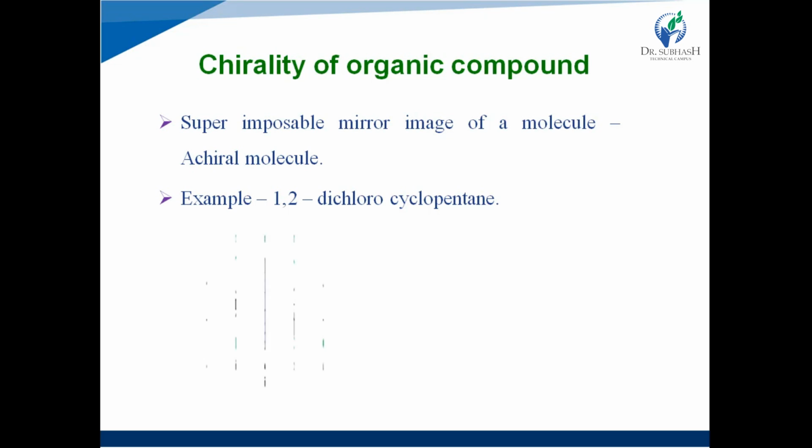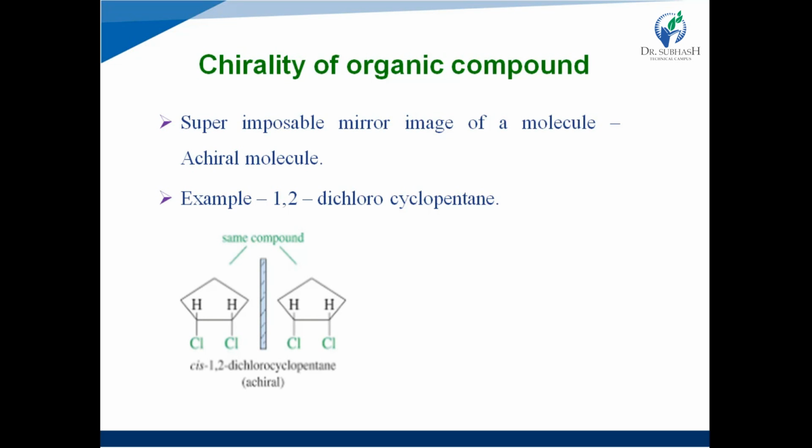Consider the example of 1,2-dichlorocyclopentane. See in the example, it is the cis isomer of 1,2-dichlorocyclopentane, right, which is achiral. How is it achiral? See in the structure, right? The original 1,2-dichlorocyclopentane has a mirror image the same as its original molecule, right? So that's why it can be superimposed. That's why it is achiral.